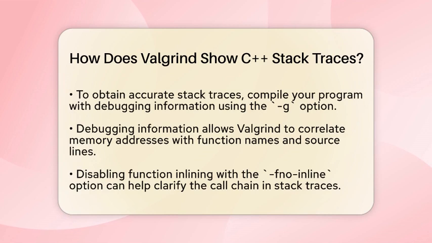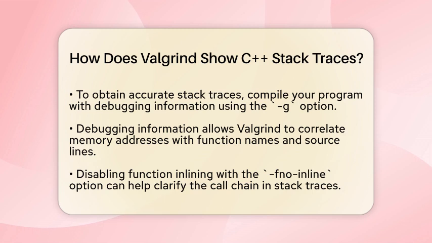To get the most accurate stack traces, you need to compile your program with debugging information. You can do this by using the -g compiler option. This step is essential because it allows Valgrind to match memory addresses to function names and source lines. Without this information, the stack trace may not be as helpful.